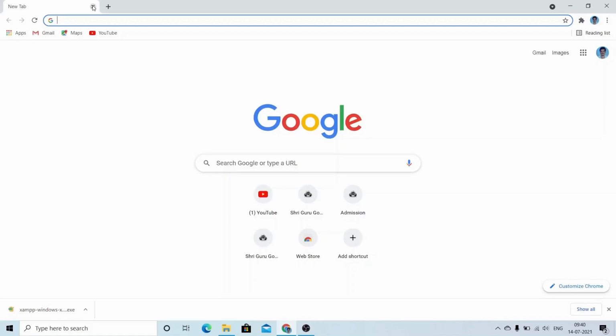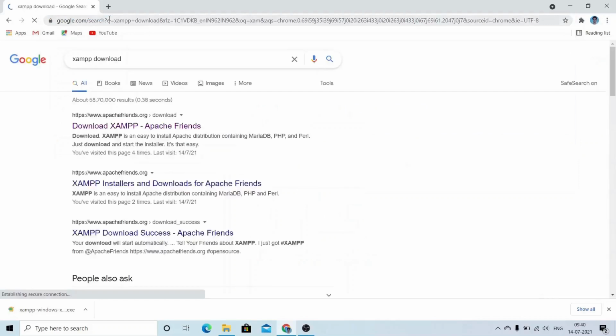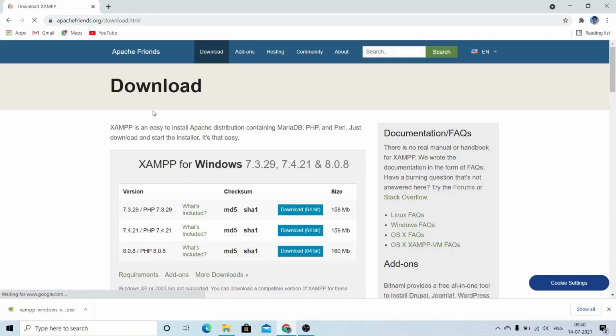In this video, we are going to see how to install and configure XAMPP, a PHP development environment tool. So let's start quickly. Firstly, to download XAMPP on your computer, go to the browser and type XAMPP download. Go to the first URL that you see, that is apachefriends.org. I will share this link in the description.